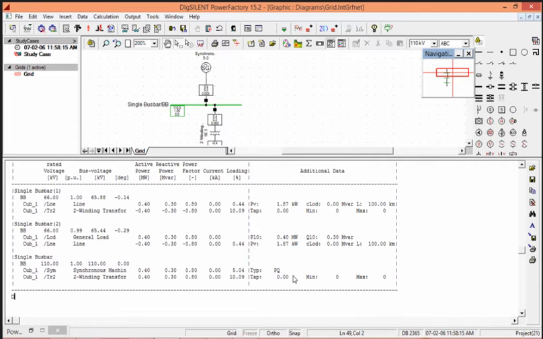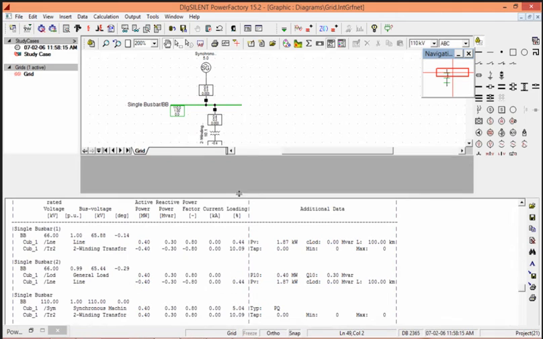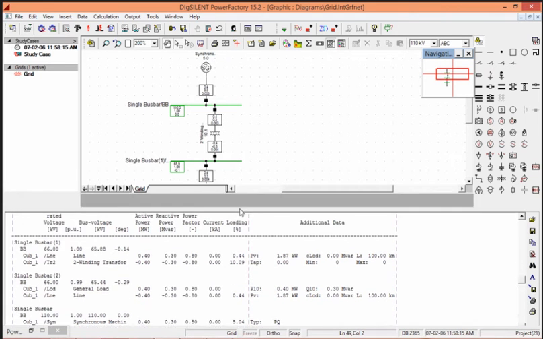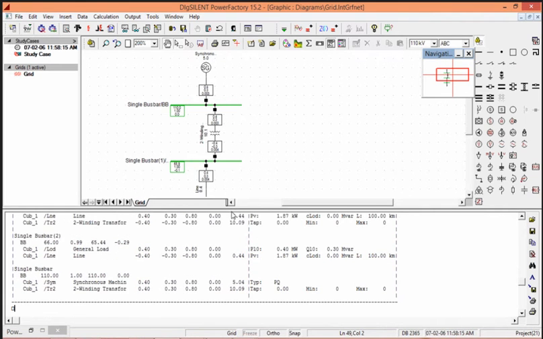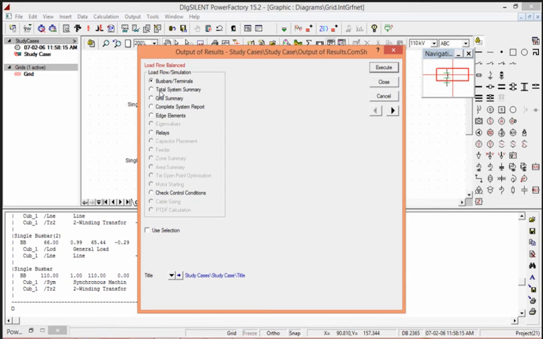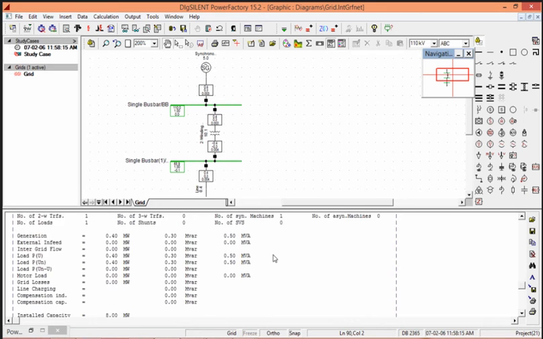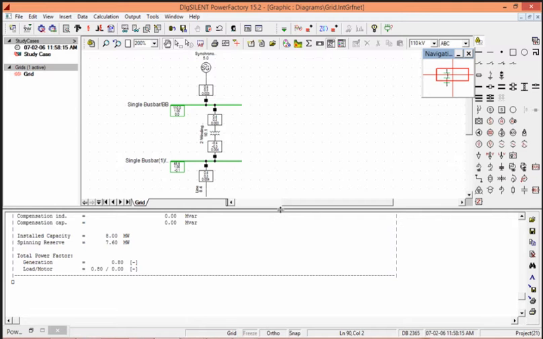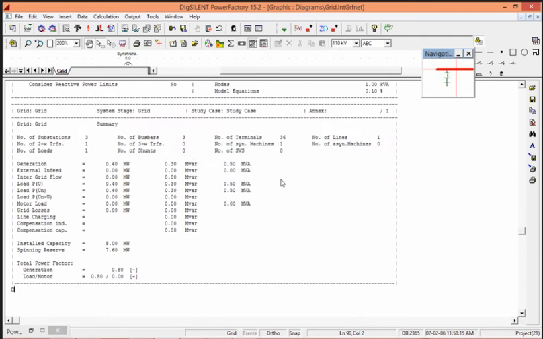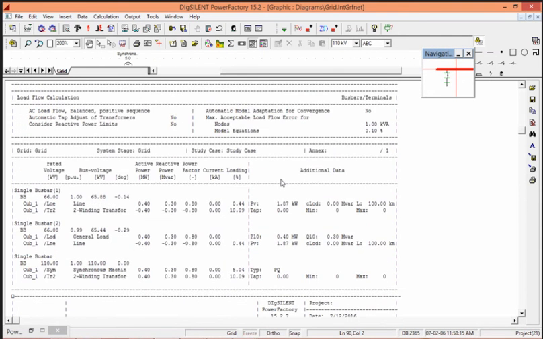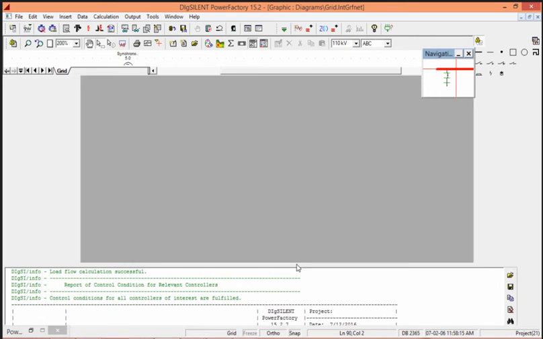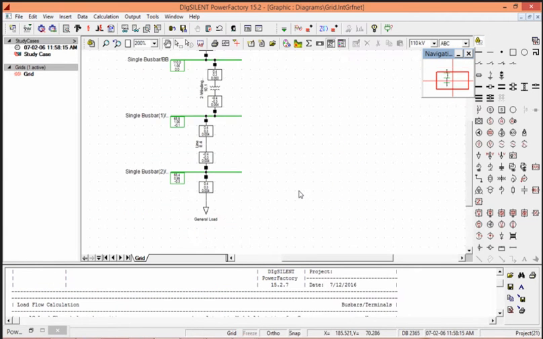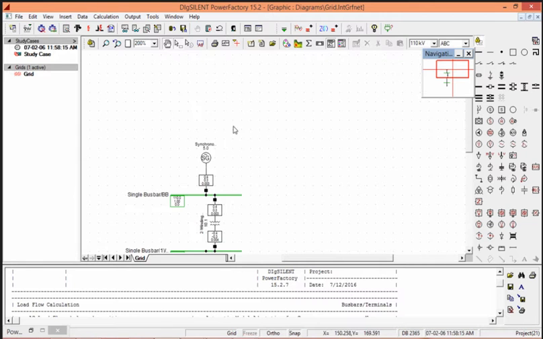So this is our report of load flow analysis based on our experiment related to bus. You can change it to grid summary. So this is the load flow analysis and result viewing of grid summary. So these are some calculation features, and we can show it likewise.